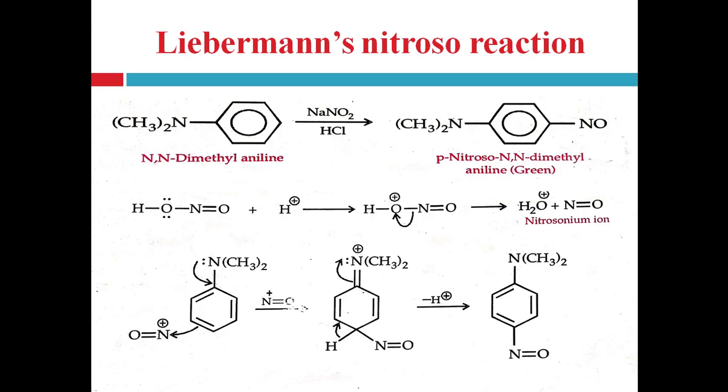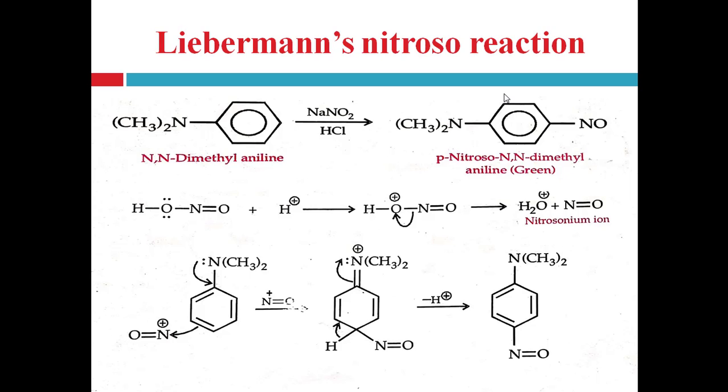Now nitrous acid also reacts with the tertiary aromatic amine and gives the ring substituted product, that is the para-nitrosoamine compound. But nitrosation takes place only in an aromatic ring having strongly activating groups such as hydroxyl or dialkylamino group.